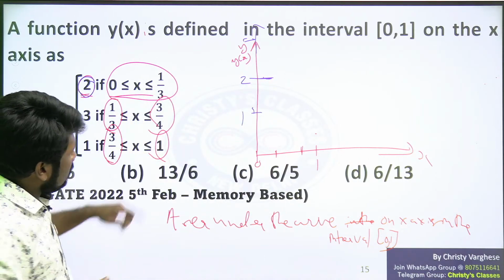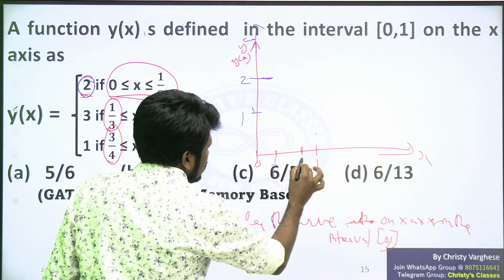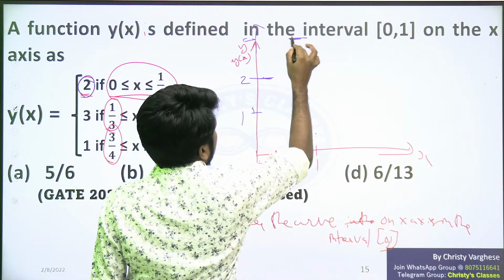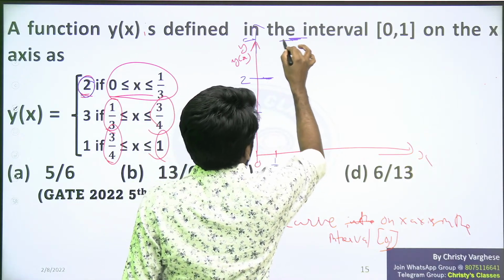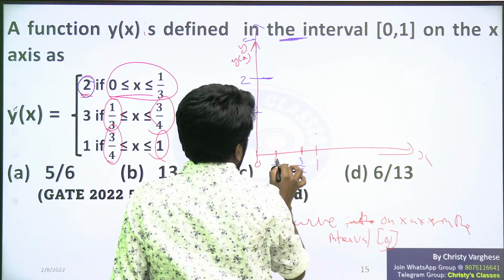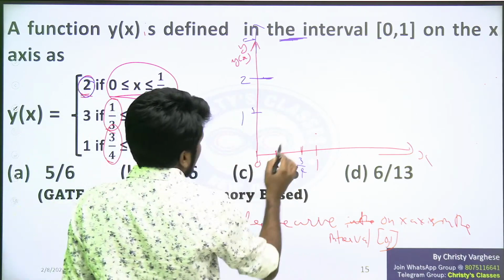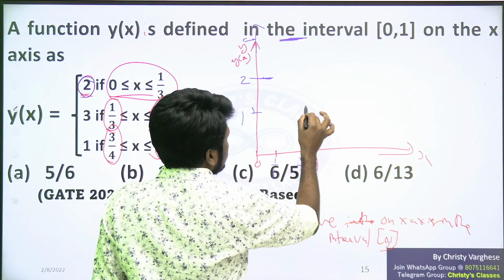And 1 by 3 to 3 by 4: this is 1 by 3, this is 3 by 4. From 1 by 3 to 3 by 4, 3 is the value. So from here to here, it is 3. And from 3 by 4 to 1, it is 1 itself.